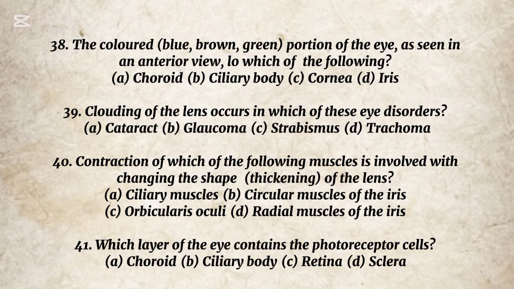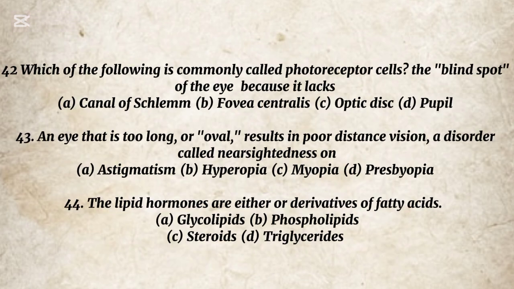Ciliary muscles. 41. Which layer of the eye contains the photoreceptor cells? A. Choroid, B. Ciliary body, C. Retina, D. Sclera. The correct option is C. Retina. 42. Which of the following is commonly called the blind spot of the eye because it lacks photoreceptor cells? A. Canal of Schlemm, B. Fovea centralis, C. Optic disc, D. Pupil. The correct option is C.